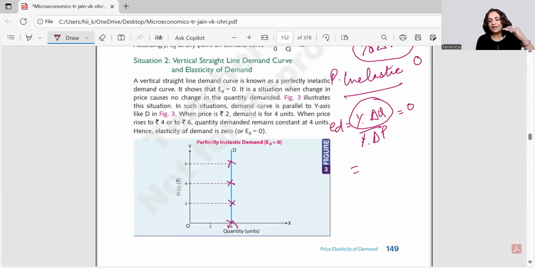Whether the prices are moving up or moving down, the quantity remains stable at 4. So there is no change in quantity, and when there is no change in quantity, it means 0 divided by any value, say 4, say 5, say 10, will get you 0 again. So whenever we're talking about a perfectly inelastic demand curve, how do we make it? We just make it a line parallel to the y-axis, right?